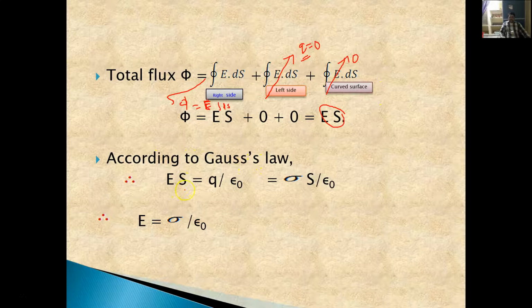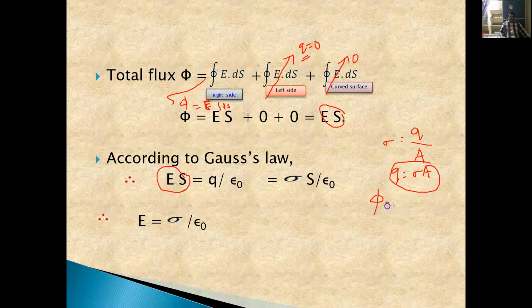Now according to Gauss law, this electric flux is equal to Q by epsilon naught. Q we have already defined through one parameter, the surface charge density, which is the charge enclosed within the surface divided by the area of the surface. So instead of Q we write sigma into A. And the total flux through the Gaussian surface is E into S, or E into A, whichever we take.